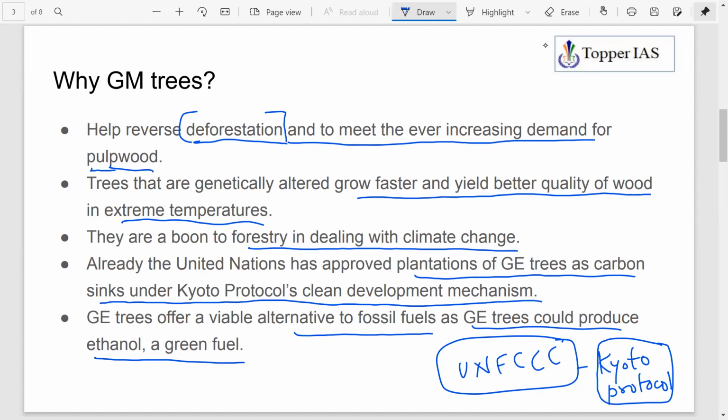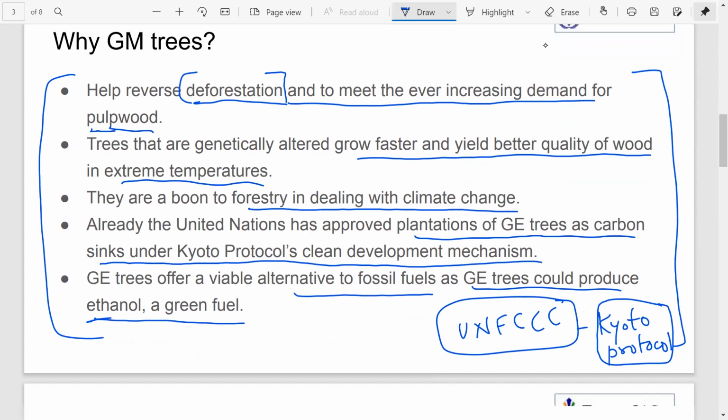We are shifting from fossil fuels to the renewable energy sector, so we are going for biofuels also. These GM trees can help in the production of ethanol, which is a biofuel and a green fuel. So they provide one possible alternative to fossil fuels. These are all the different reasons suggested by the proponents for why we should go for GM trees.